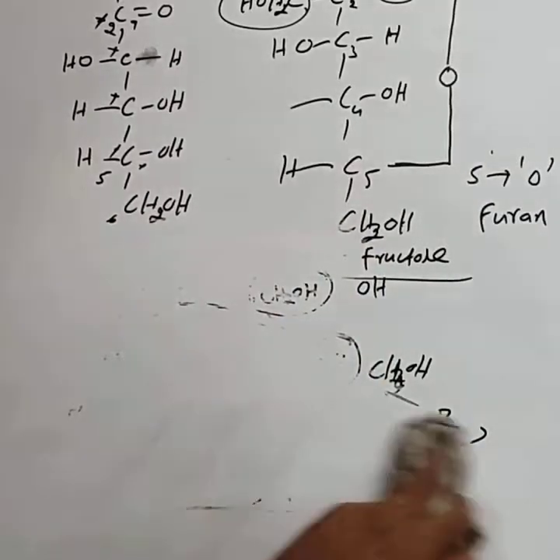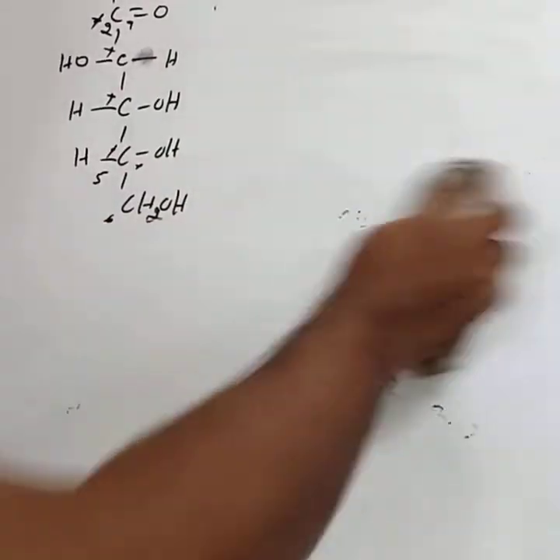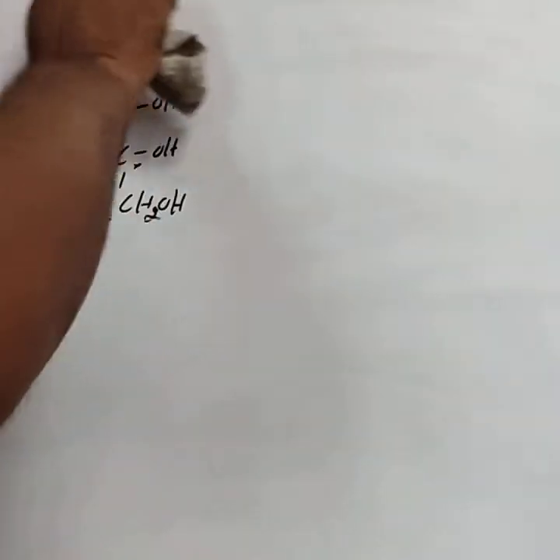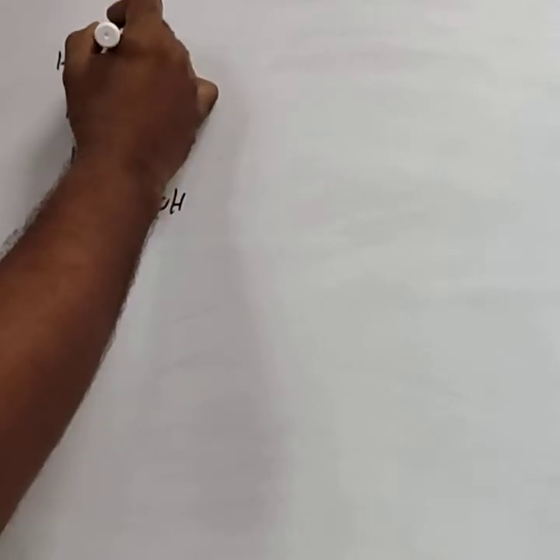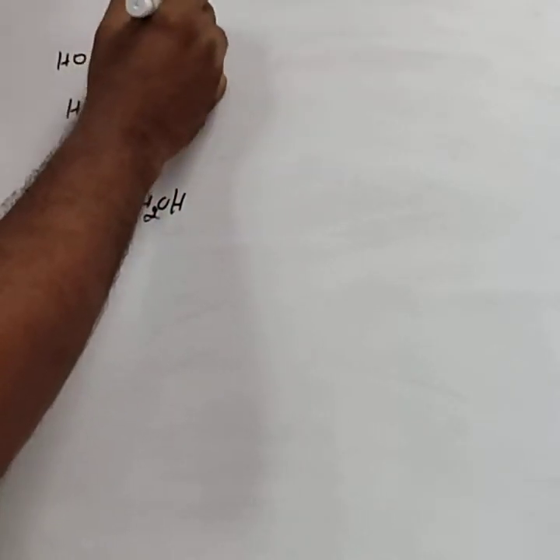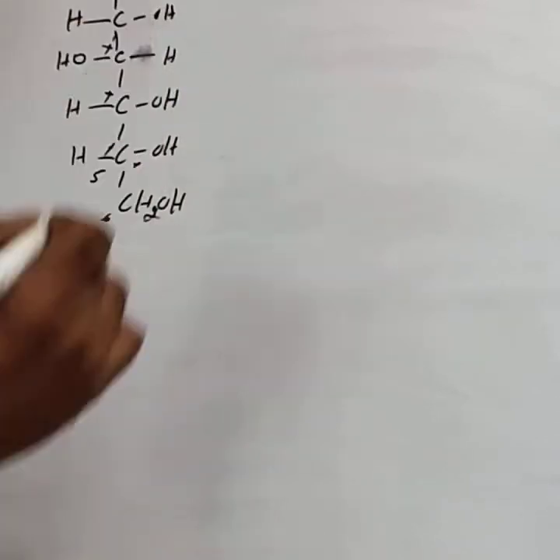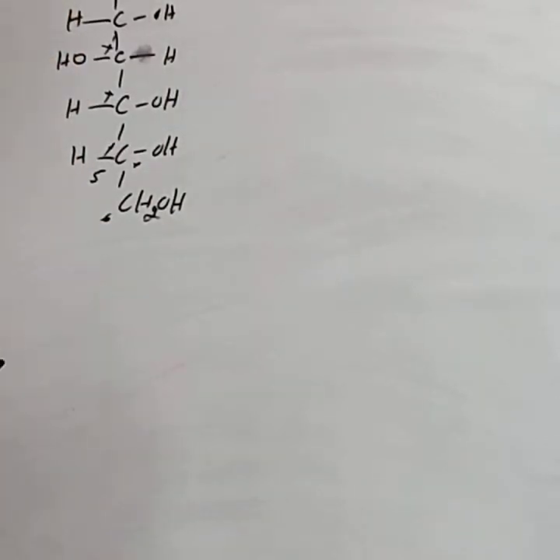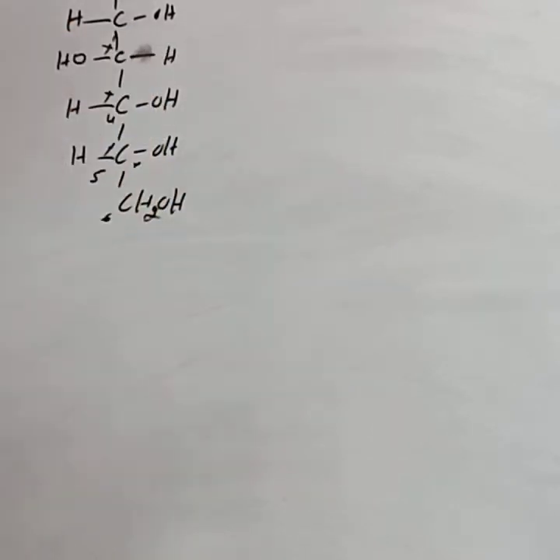Similarly, you have to write the Haworth structure of the galactose molecule. The galactose open chain structure is similar to glucose. This is the glucose molecule. In glucose, on the fourth carbon atom, OH is on the right hand side.